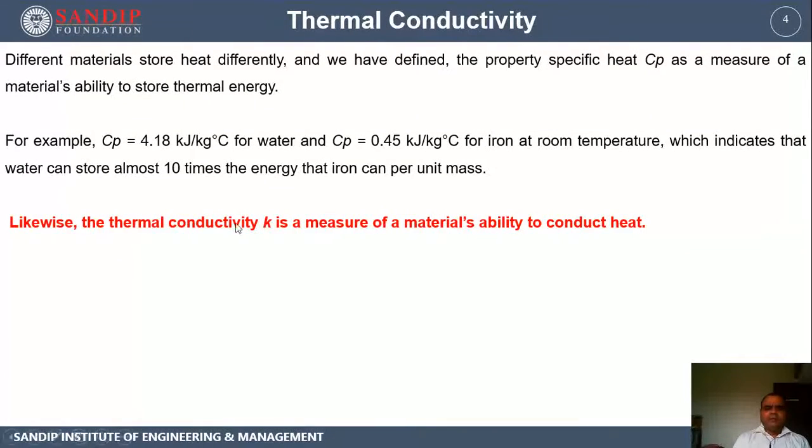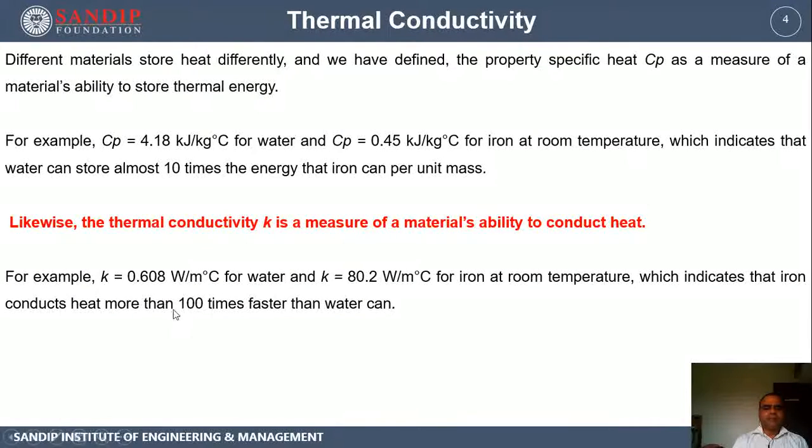Likewise, thermal conductivity is a measure of a material's ability to conduct heat. Higher specific heat means more storage capacity. In the same fashion, I can say that the higher the thermal conductivity, the more is the material's ability to conduct heat through it, and the faster is the rate of conduction. So higher k suggests a faster rate of conduction through the given material.